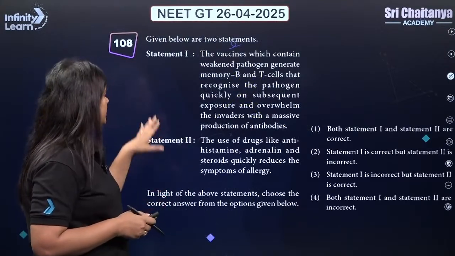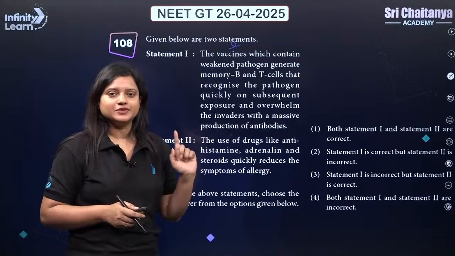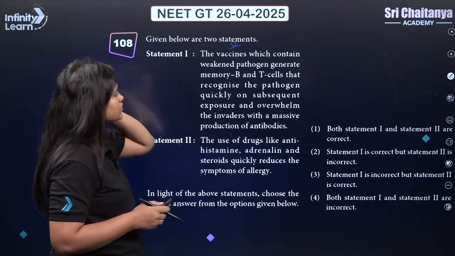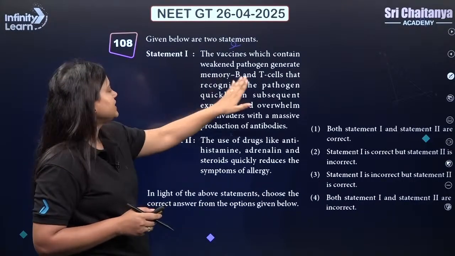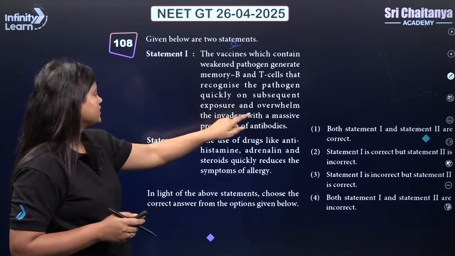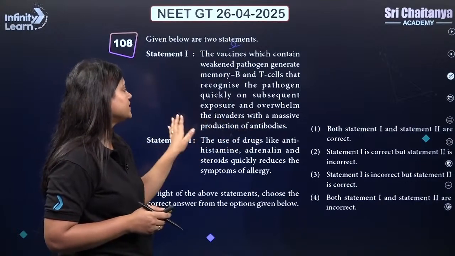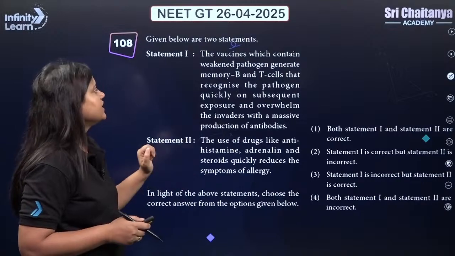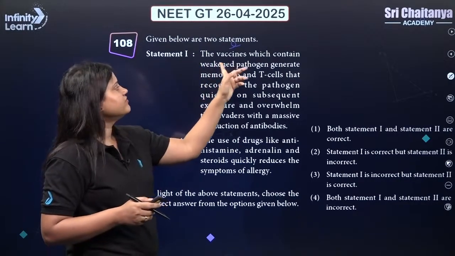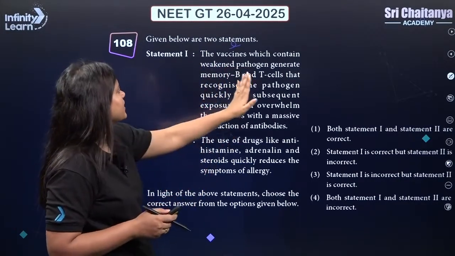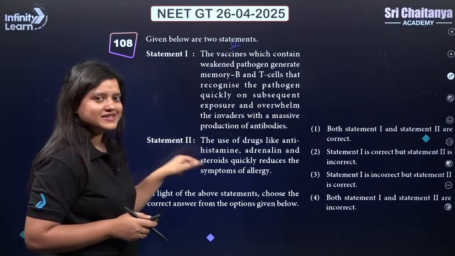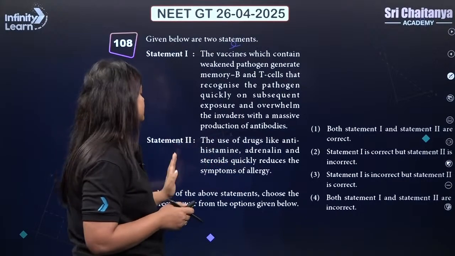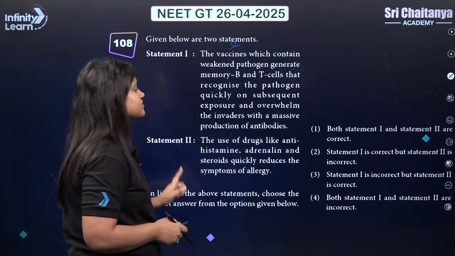Next question for you, read the statements carefully and let me know the correct answer. So statement 1 says the vaccines which contain weakened pathogen generate memory B and T cells that recognize the pathogen quickly on subsequent exposure and overwhelmed the invader with a massive production of antibodies, right? So here we are talking about the vaccines that contain weakened pathogens, right? Now let's read statement 2. The use of drugs like antihistamine, adrenaline and steroids quickly reduce the symptoms of allergy.